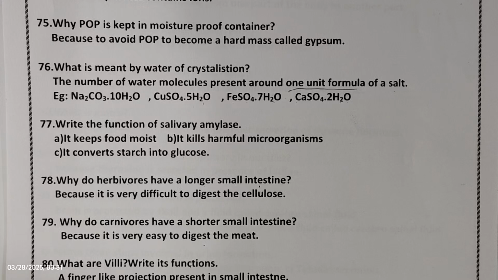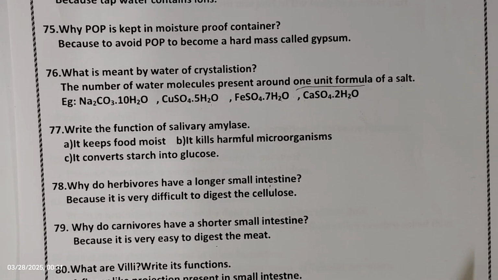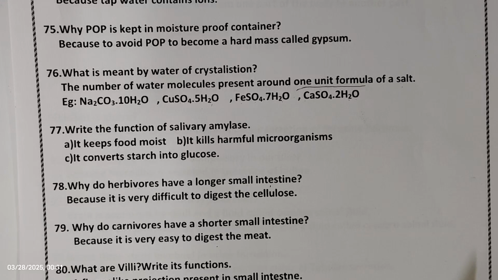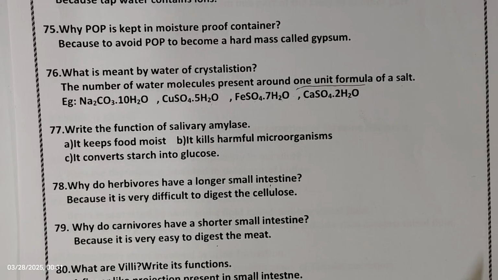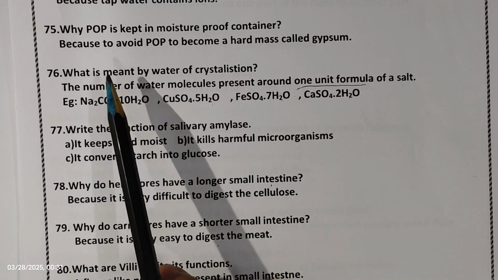In the previous videos, we have discussed the 10th standard science passing package, which includes chemistry, biology, and physics, with 75 questions. So, we'll continue with the further questions now. Question number 75: Why is POP kept in a moisture proof container? We have discussed it in the previous video. This is the last question we discussed in the previous video, so we'll continue with the next.